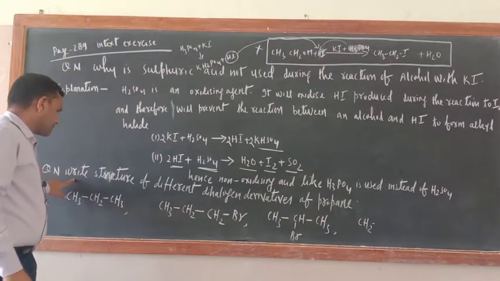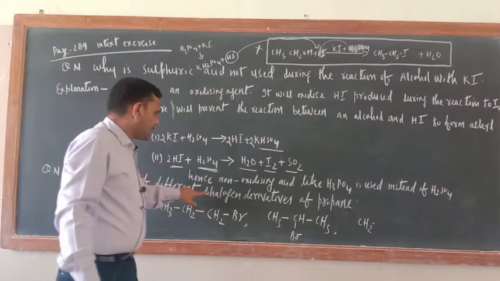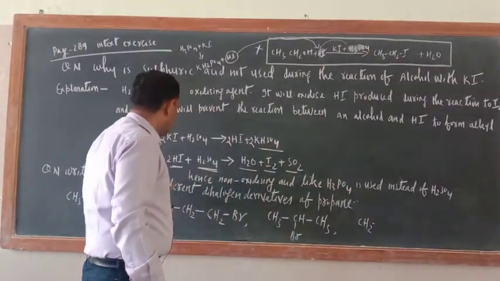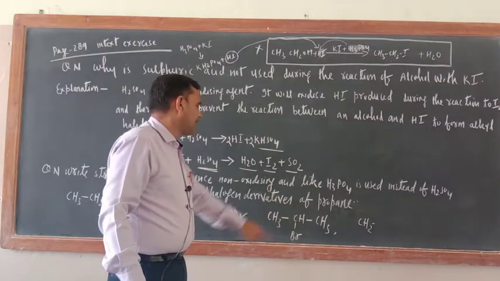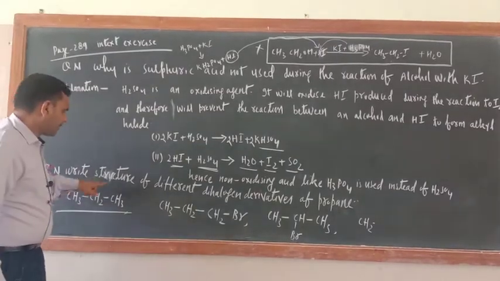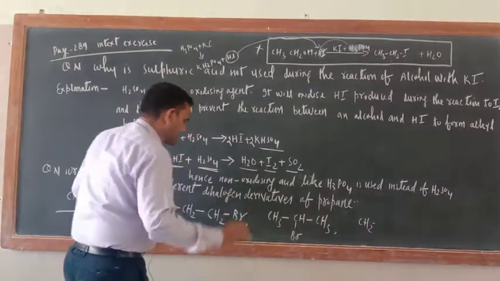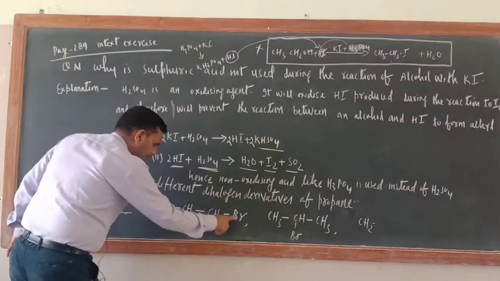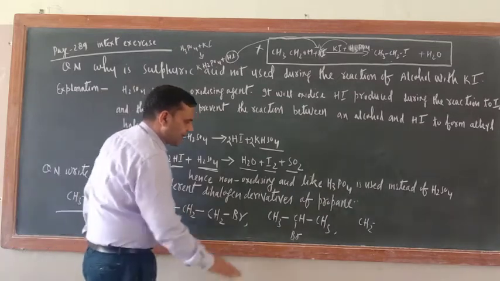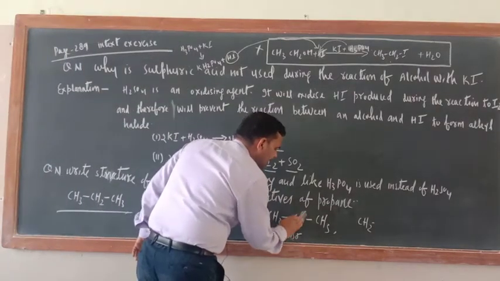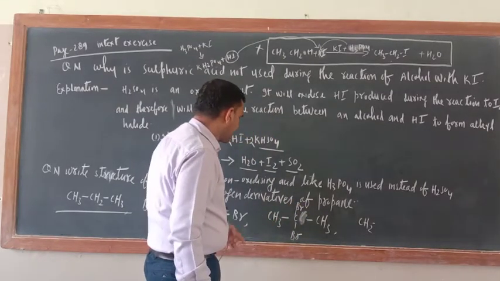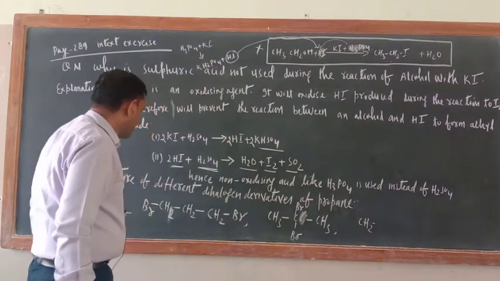Next question: write the structures of different dihalogen derivatives of propane. This is the propane. Now what do we have to write? Dihalogen derivatives. One Br is here, another Br we can write here. So this is a dihalogen derivative. This is a monohalogen derivative. Now substitute here also Br. So this is also a dihalogen derivative. One more dihalogen derivative can be prepared.